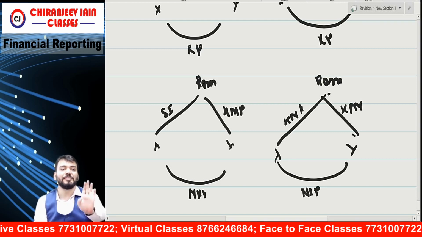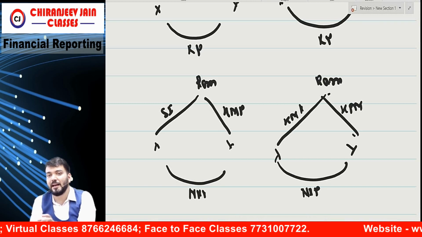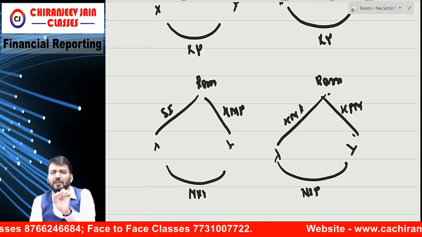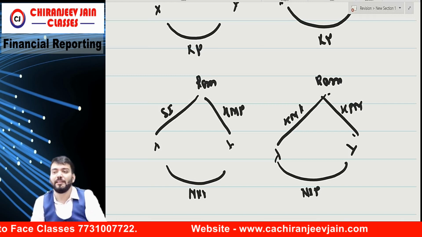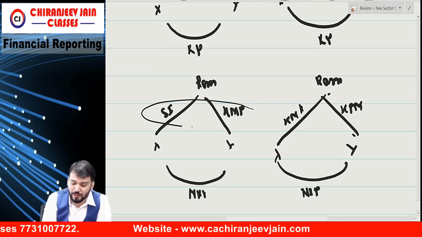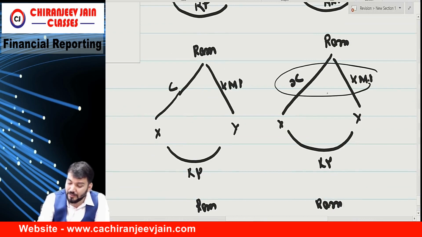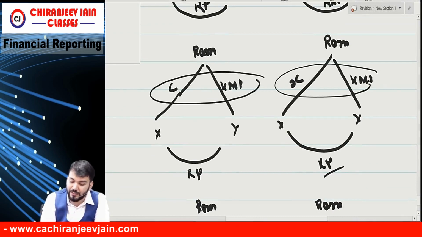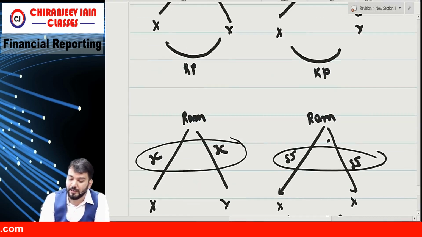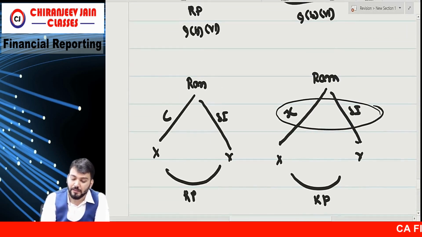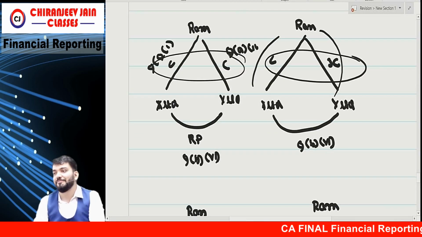This is the conclusion of 6 and 7. Para 9b6 and 9b7. Entire conclusion I have given. Only one thing you remember, if control or joint control is missing in that two, they cannot be related parties. Means you can see this is not control, this is not control. Correct now? Here control is there, so related party. Control is there, related party. No control, not related party. Control is there, related party.